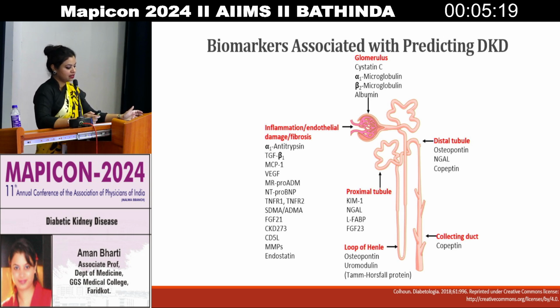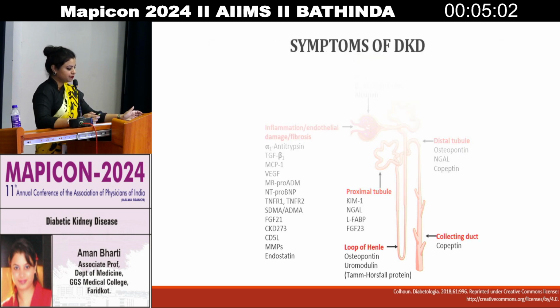For the glomerulus, cystatin C, alpha-1 microglobulin and beta-2 microglobulin along with albumin. Then for the PCT, KIM-1 and NGAL, and along with the distal tubule, osteopontin and uromodulin for the loop of Henle, and copeptin for the collecting ducts.